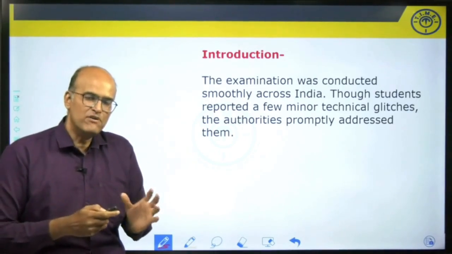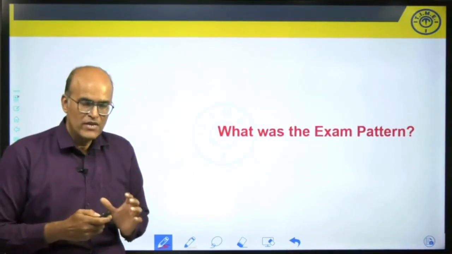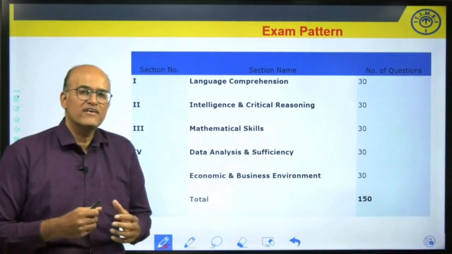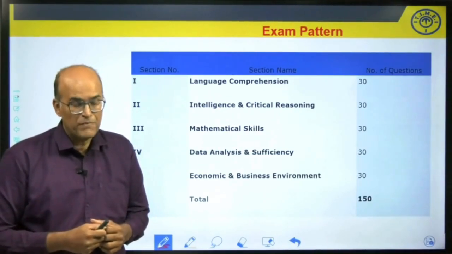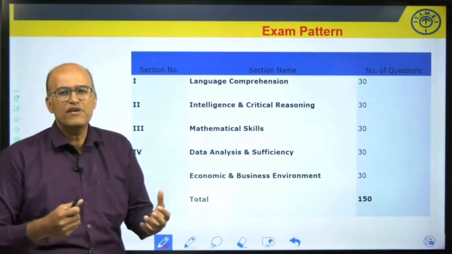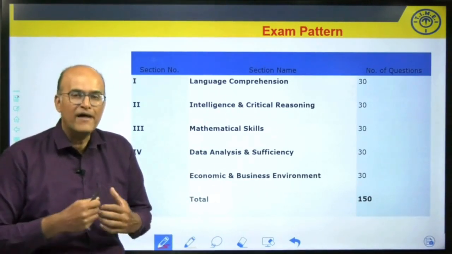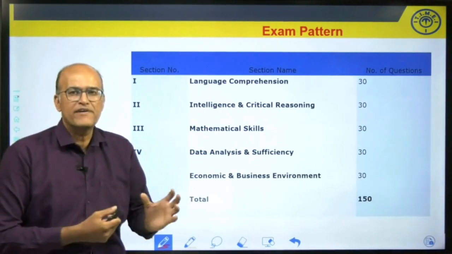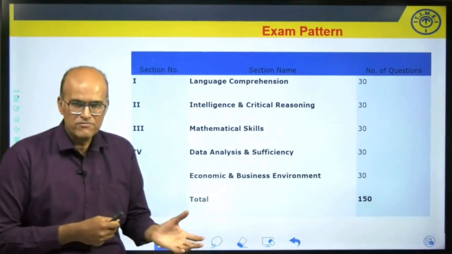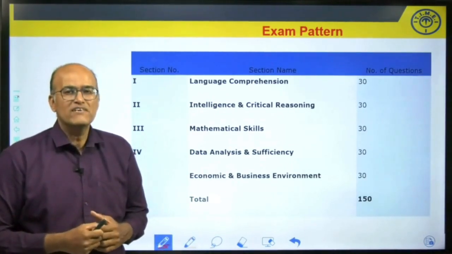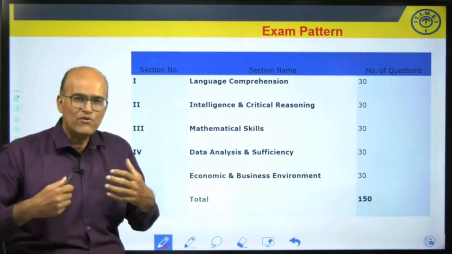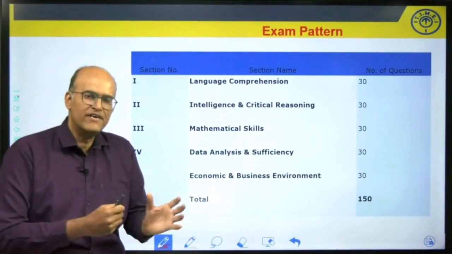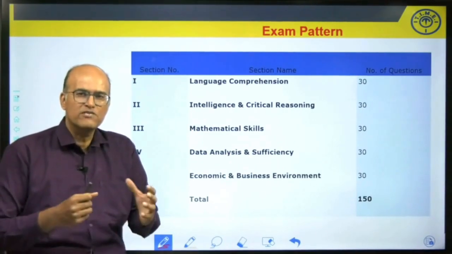Now let's have a look at the pattern of the exam. In this exam there were 5 sections and every section had 30 questions each. That means a total of 150 questions, and the time allocated to complete them was 120 minutes. So 120 minutes and 150 questions implies that the test taker had to go very fast and attempt questions at a brisk pace.